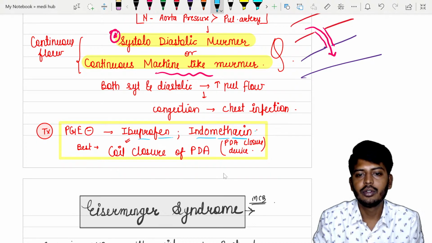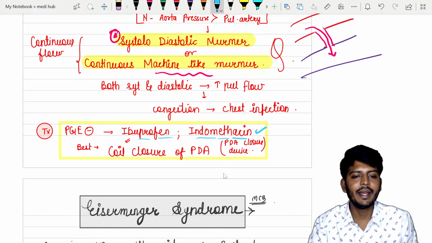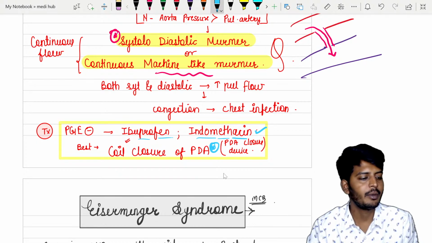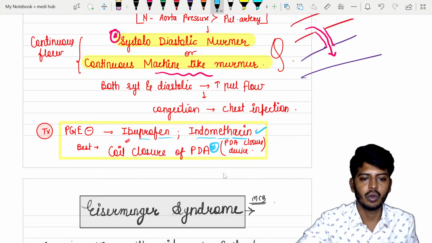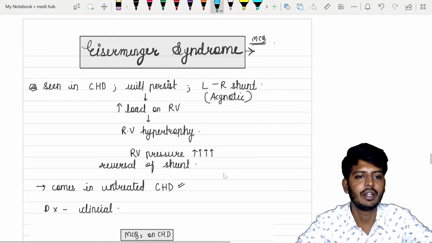Okay, so we can use indomethacin. Now the best treatment is coil closure of PDA. Best treatment is a PDA closure device, coil closure of PDA. That is the surgical treatment that you are going to do. Then let's go to the next one, that is called Eisenmenger syndrome.